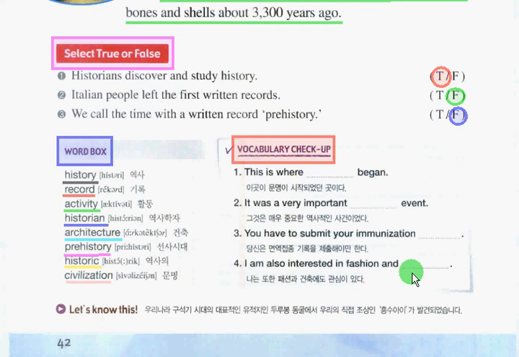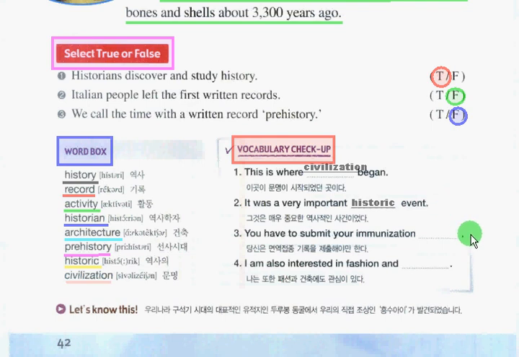So now, let's answer it. What is the answer in number 1? The answer is civilization. This is where civilization began. Number 2, the answer is historic. It was a very important historic event.